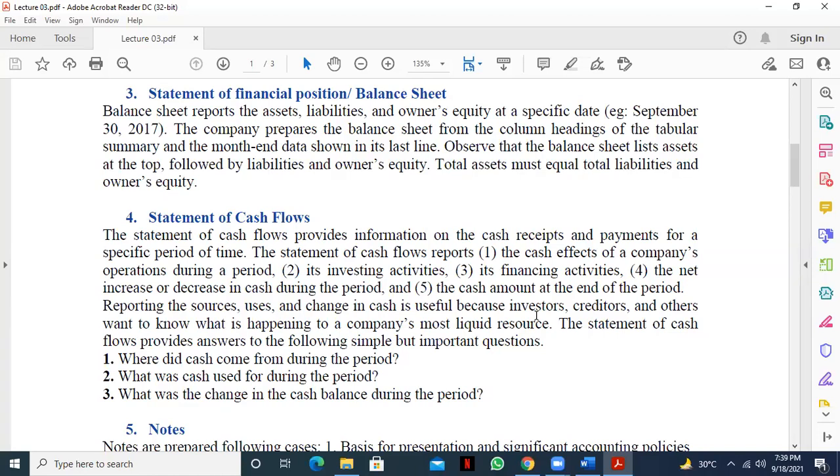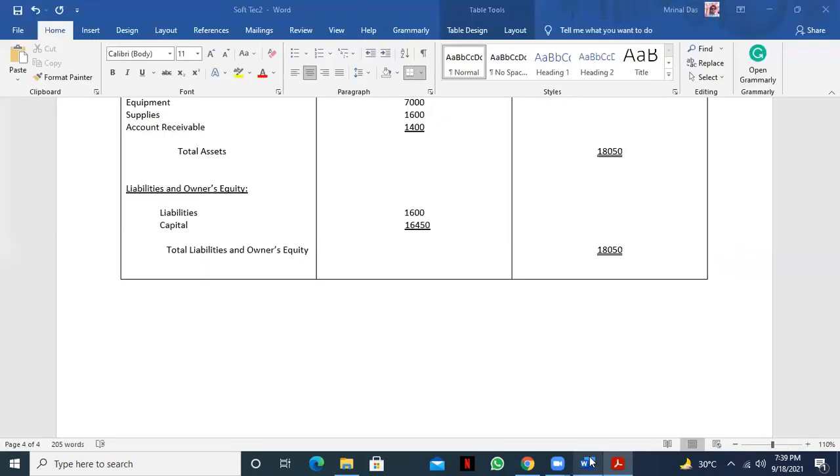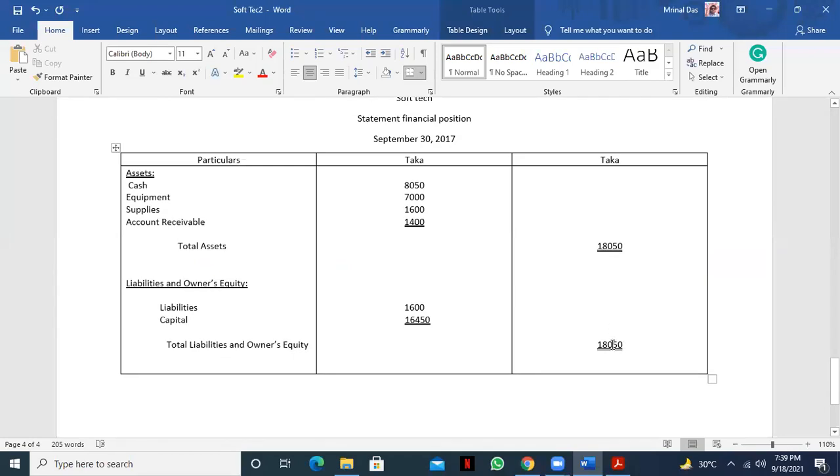Okay, so see, statement of cash flow. The statement of cash flows provides information on the cash receipt and payment for a specific period of time. It only deals with cash receipt and cash payment. If it is not cash received or cash paid, then cash flow will not deal with it.